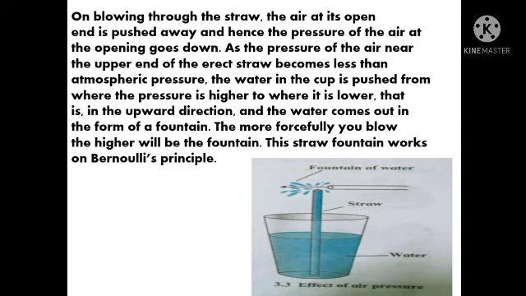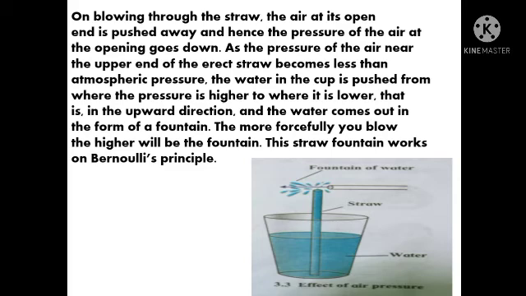Students, what happened? The pressure of the air near the upper end of the erect straw becomes less. It becomes less than the atmospheric pressure. The water in the cup is pushed from where the pressure is higher. Students, the upper end had less pressure. We learnt in Bernoulli's principle that the flow goes from higher pressure to lower pressure.